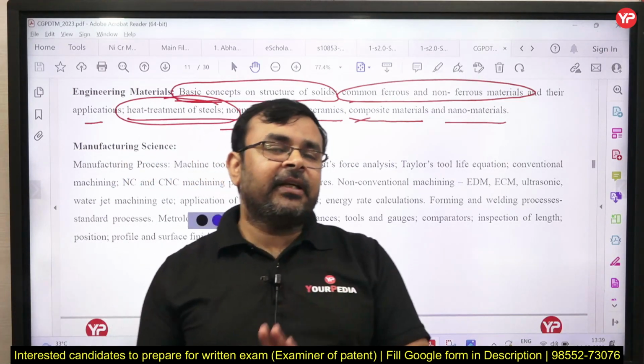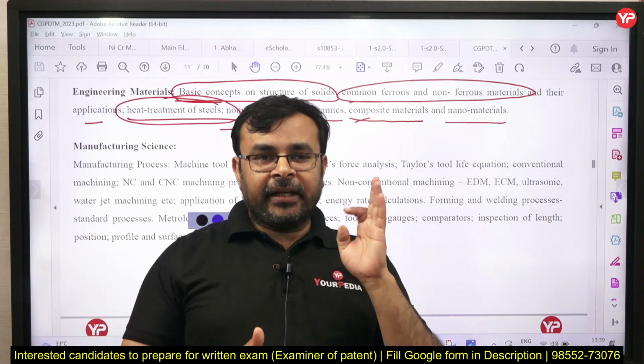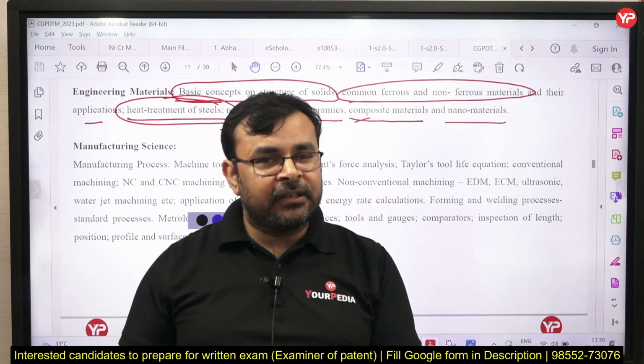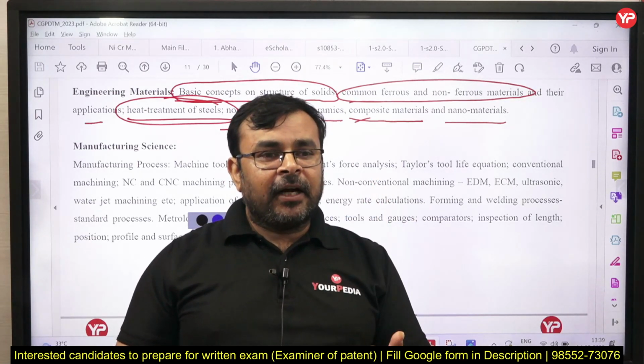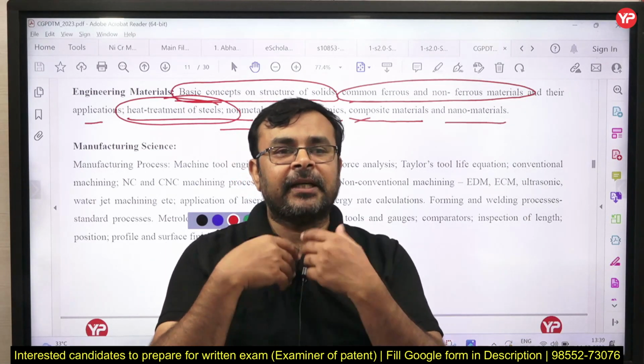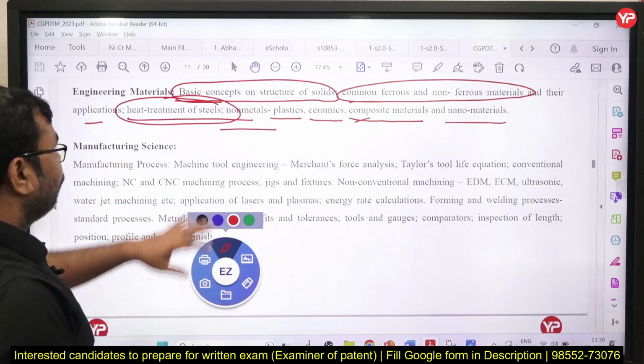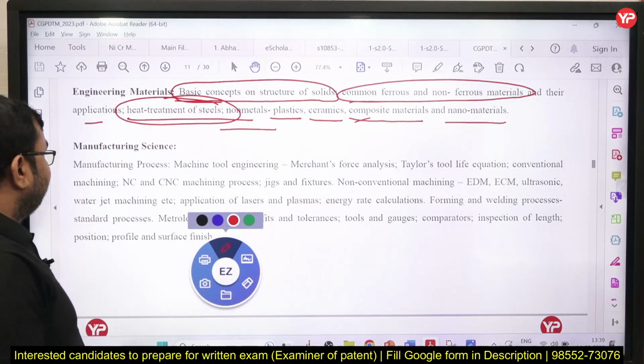So basically here we have three questions. First, how to define these materials. Next, what are the advantages and limitations of these materials, and third, how to make a final object from these materials, means what are the manufacturing processes related to these materials. So this is the detailed syllabus of engineering materials.